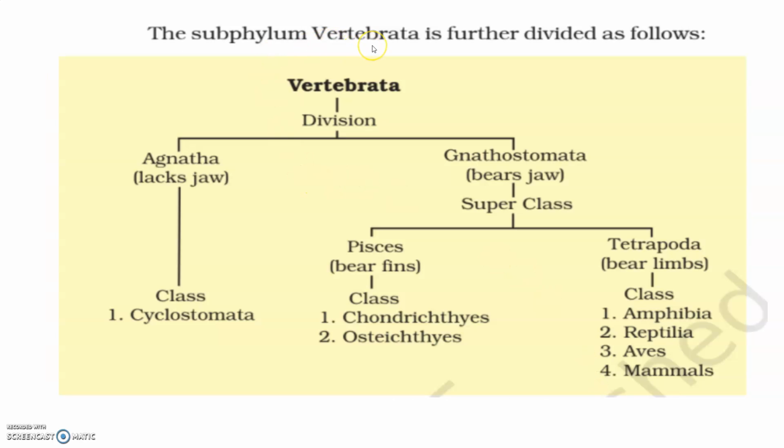Now the subphylum Vertebrata is further divided into Agnatha and Gnathostomata. In Agnatha, we find that they do not have jaws. There is only one class which belongs to Agnatha, which lacks jaws, that is Cyclostomata. Whereas Gnathostomata is a superclass which is further divided into Pisces and Tetrapoda. In Pisces, we find all kinds of fishes, whether Chondrichthyes or Osteichthyes, both cartilaginous and bony fishes. Whereas Tetrapoda, which bear limbs, can be 4 or 2, so they are amphibia, reptilia, aves and mammals.